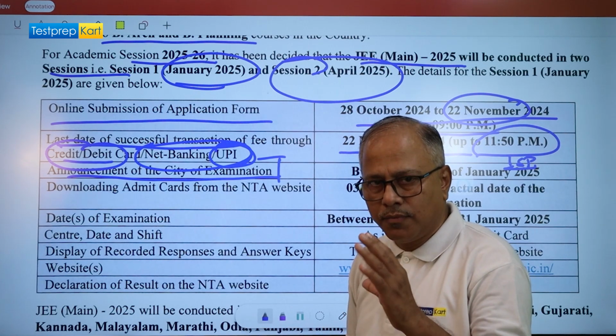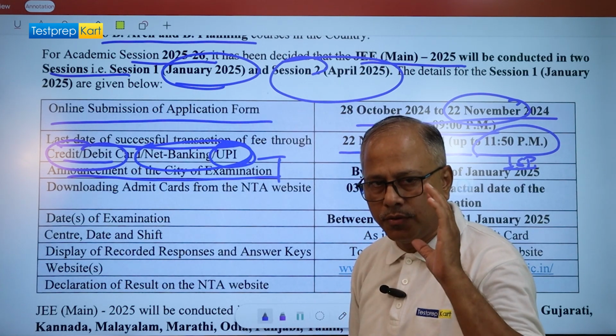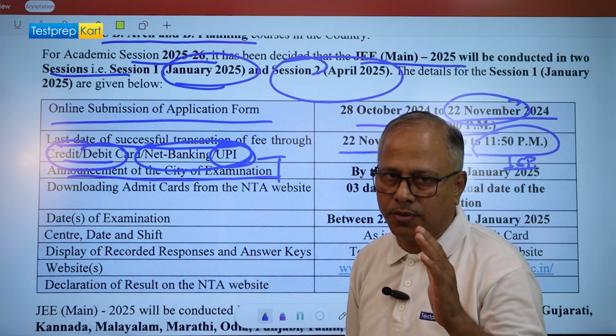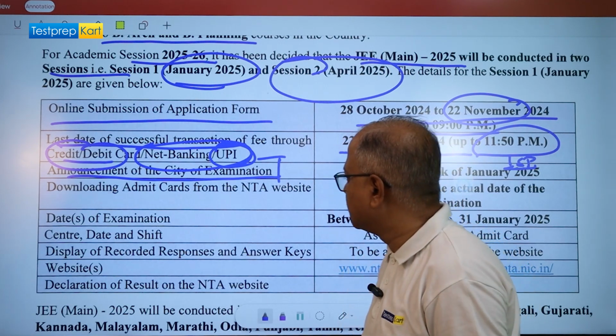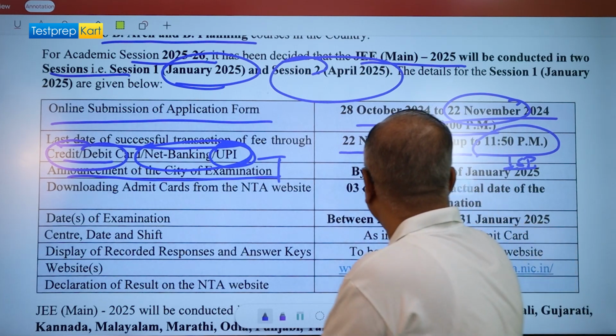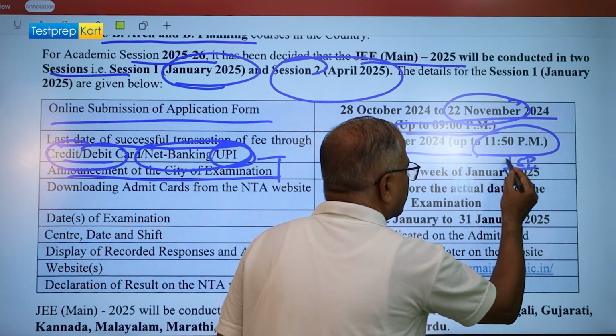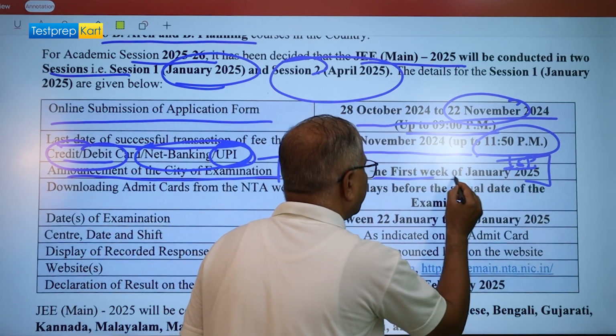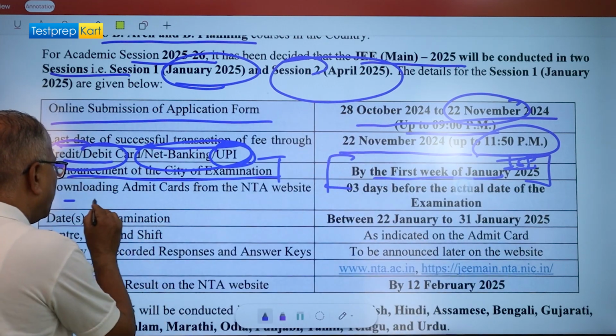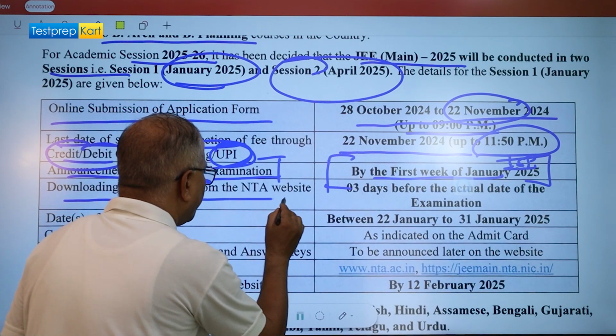I believe that whatever center is your first choice, you will be getting that, but you should also be ready for the second center, right? That's it. So this should not be a problem. Whether you are going to get the center you have filled up, you would be able to know by the first week of January. Then downloading the admit card from the NTA website.